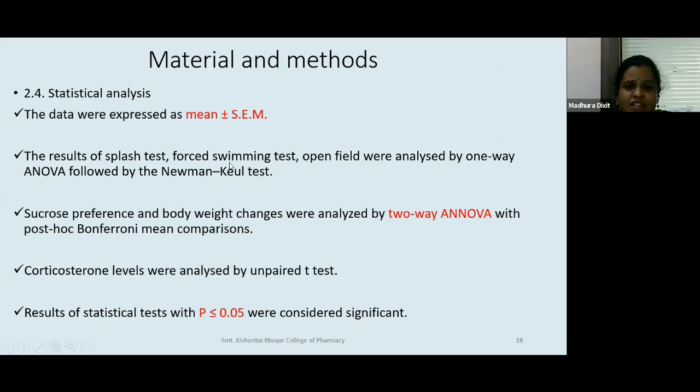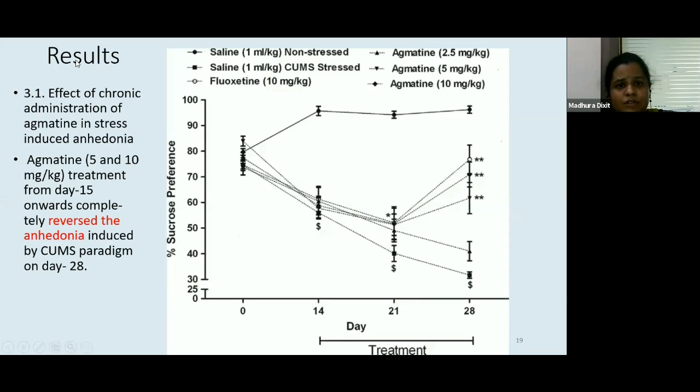The splash test, force swim test, open field test were analyzed by one-way ANOVA where only one parameter is involved. And sucrose preference and body weight is where two-way ANOVA was done. Two-way ANOVA is where we are talking of two variables, time as well as the dose, etc. Corticosterone levels were analyzed by the basic unpaired t-test, and results of statistical tests with p significance value less than 0.05 were considered significant. Now, these are the results.